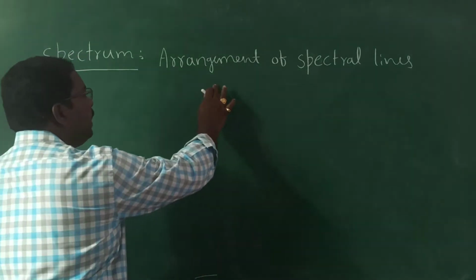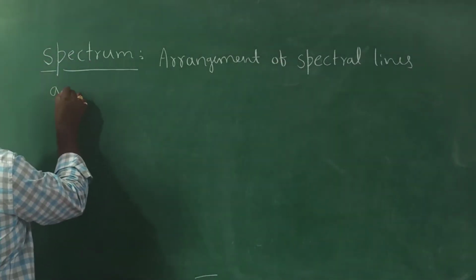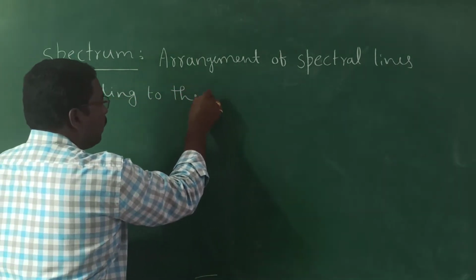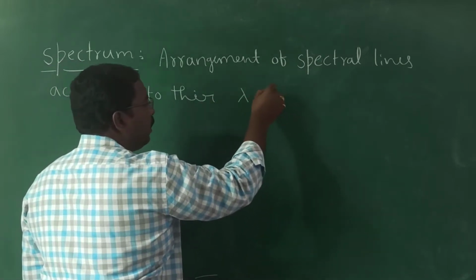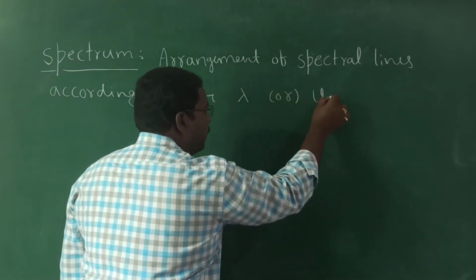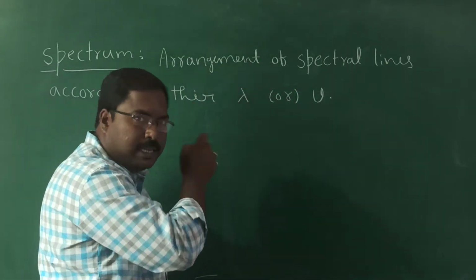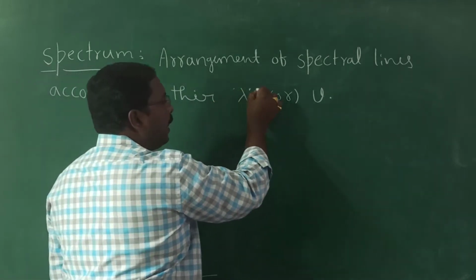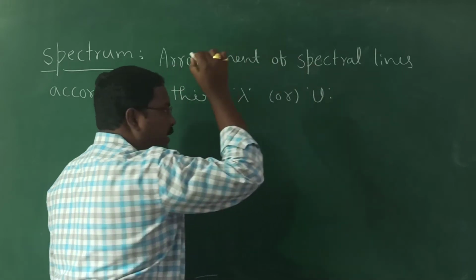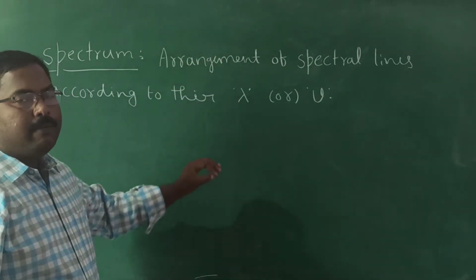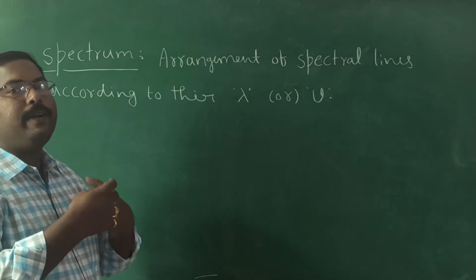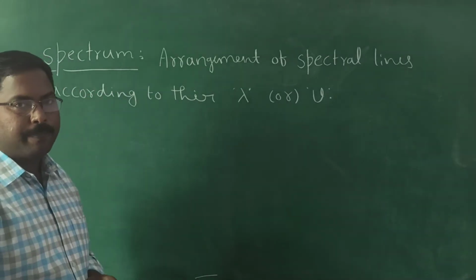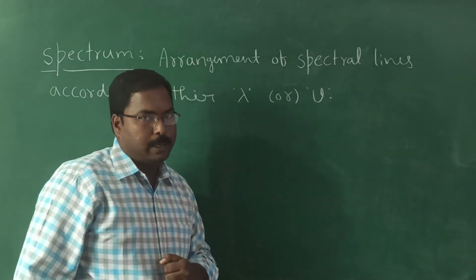Now the arrangement of these spectral lines according to their wavelength or frequency. Instead of writing wavelength and frequency, they are simply represented as lambda and nu. Lambda means wavelength, where nu means frequency. The arrangement of these spectral lines, meaning light radiation of different wavelengths or different frequencies, is known as spectrum.